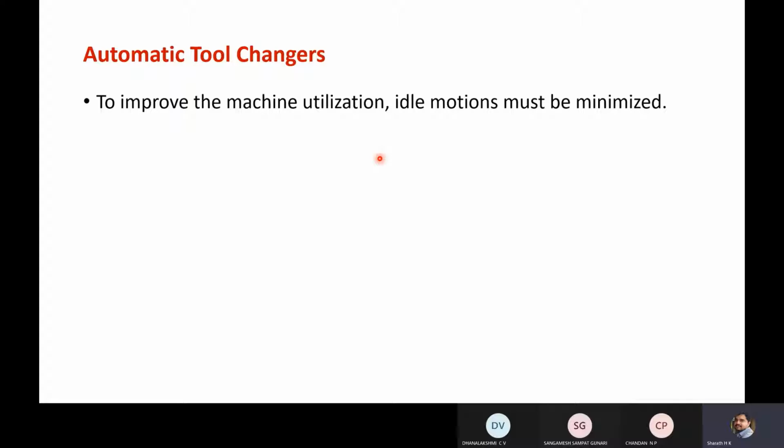Again, when do you need to go for automatic tool changers? Suppose you are performing 1 or 2 operations using the same tool, you need not have an automatic tool changer, not at all required. Suppose you want to perform a series of operations which require different tools or different inserts, then you should go for automatic tool changers, where you perform one operation after another without changing the work part.